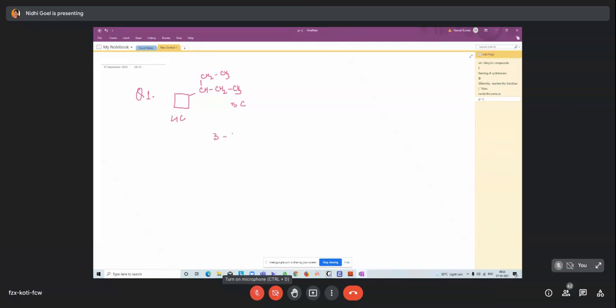Absolutely right. Good. 3-cyclobutyl. So here 4 carbon, 5 carbon. So first priority give the lesser number of carbon atoms. So naming is cyclobutyl pentane. Is that clear? 1, 2, 3, 4 and 5. 3-cyclobutyl pentane.